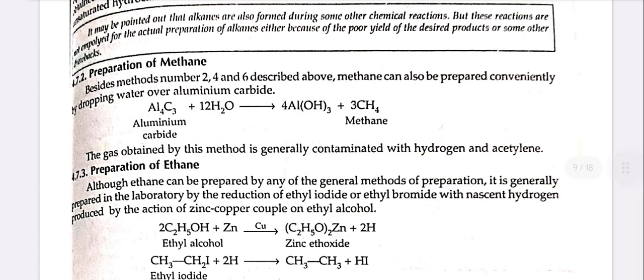Preparation of methane. Besides methods number 2, 4 and 6 described above, methane can also be prepared conventionally by dropping water over aluminium carbide. Al4C3 + 12H2O gives 4Al(OH)3 + 3CH4. The gas obtained by this method is generally contaminated with hydrogen and acetylene.